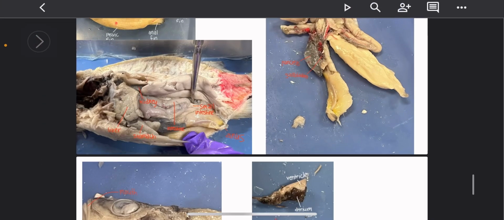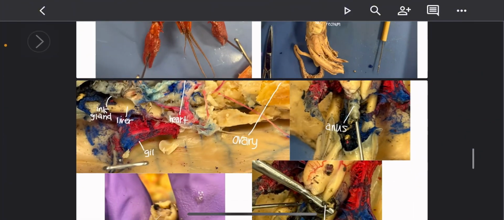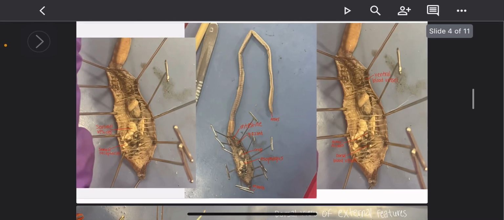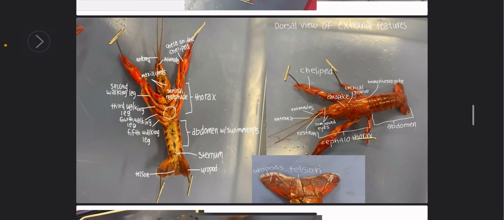All of these organisms have an intestine and anus used for excretion. So here's the anus. All right, the circulatory system. All of these organisms have a closed circulatory system except the crawfish. This is because the crawfish is in phylum Arthropoda, which is a phylum consisting of only open circulatory systems. An open circulatory system displays open-ended blood vessels, while a closed circulatory system displays all blood enclosed in blood vessels.